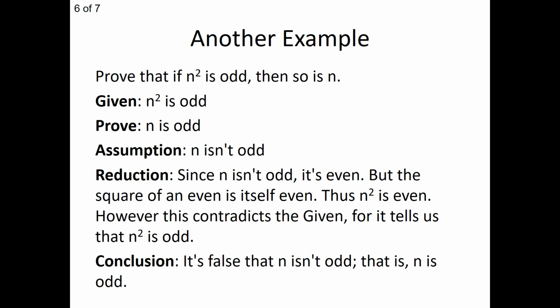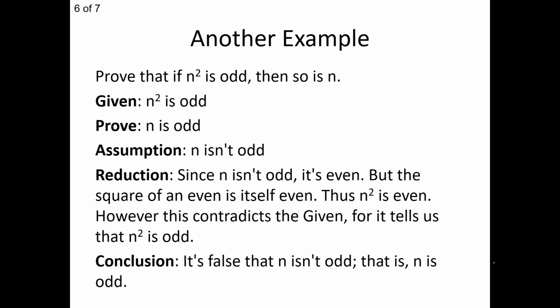But that is a contradiction to our given. We're given that n squared is odd. And thus, if we assume that n isn't odd, we will reach a contradiction. So we have to toss out our assumption. So in our conclusion, we reject the assumption. So it's false that n isn't odd. It must then conclude that n is odd because we've removed all the other possibilities with contradictions. Because if we made n even, well, then we'd have a contradiction. So thus n is odd. And that's really the power of an indirect proof.